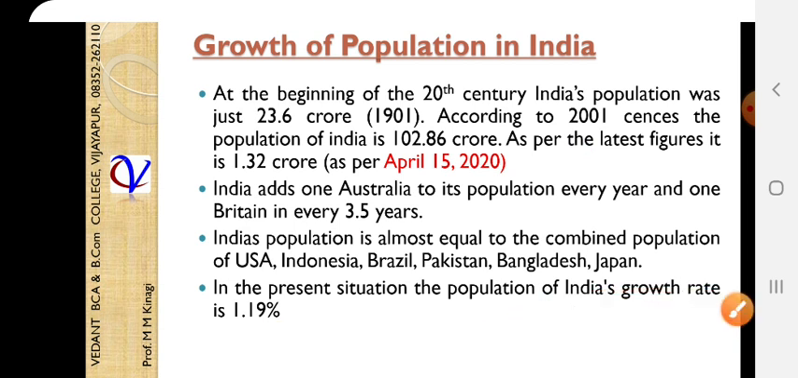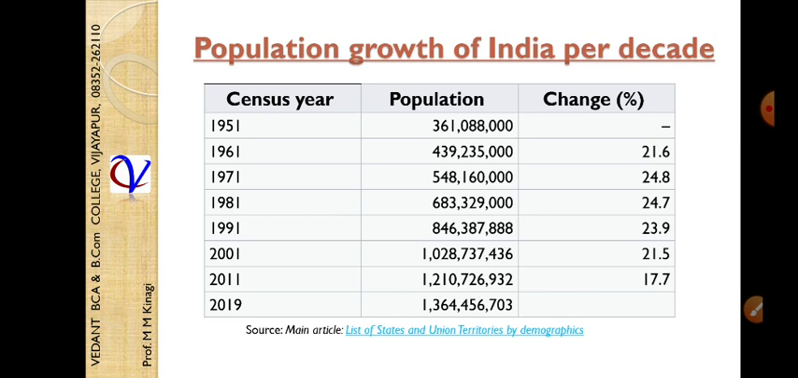So this is how. And we have said here, Britain in every 3.5 years. The population that is increasing in 3.5 years is equivalent to Britain. That's what we are saying. So just imagine that India's population is almost equal to the combined population.